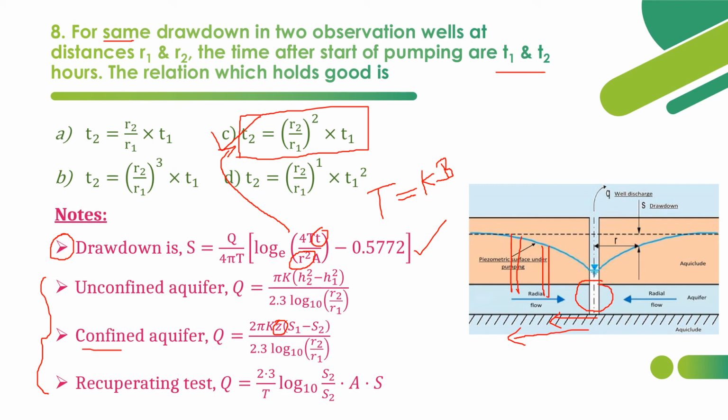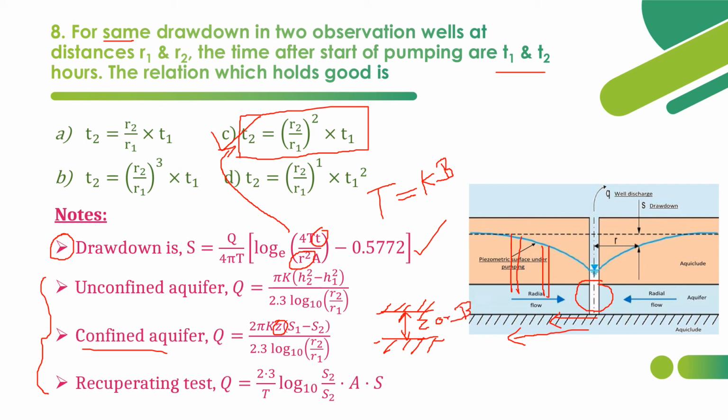Because here it is a confined aquifer. Confined aquifer means there will be confining layers, with water present between two confining layers. So what is the width or depth of the confining layer? We can say b.